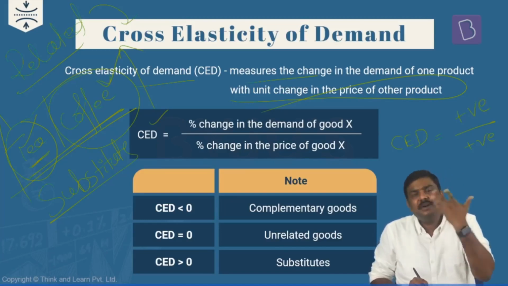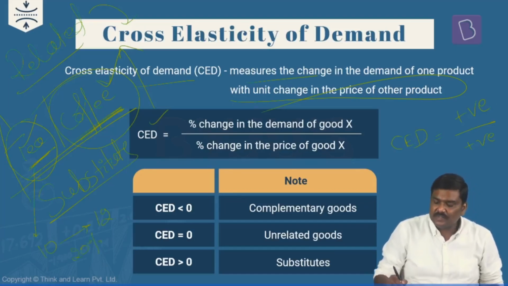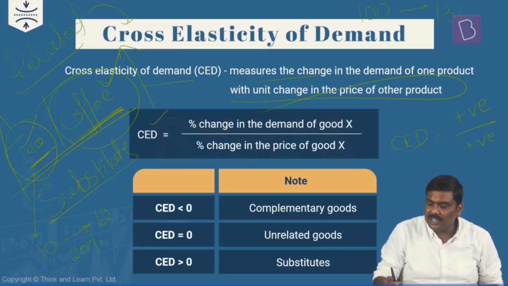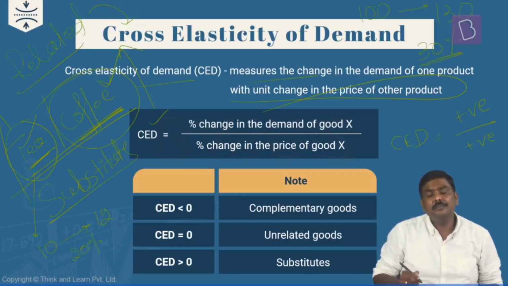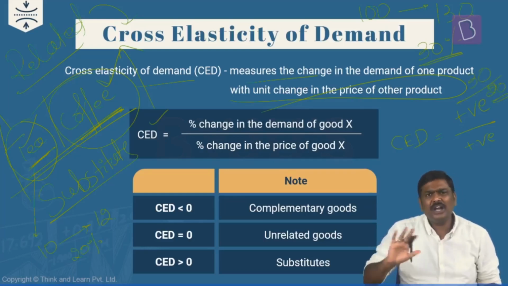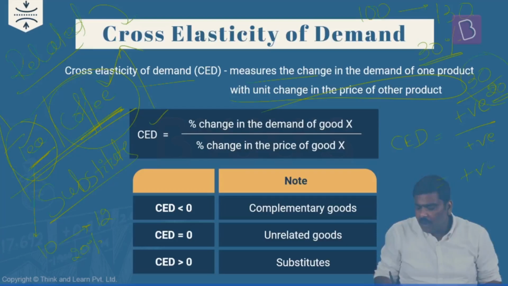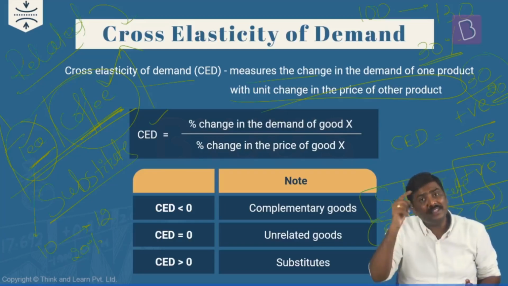Just to put things in perspective, imagine the price of tea increases from 10 rupees to 12 rupees. So an increase by 20%. So the demand for coffee increases from, let's say, 100 units to 130 units. So the rise in the demand is also positive. Right? So 30% divided by 20%. Whatever the outcome, don't worry about the number here. Positive divided by positive. What should be the outcome? The outcome should be positive, or greater than 0. So whenever CED is greater than 0, we'll simply refer to these goods as substitute goods. Is it okay? For substitute goods, the CED is greater than 0.